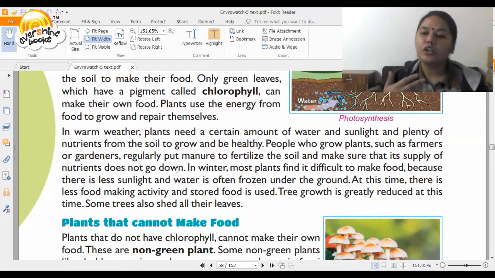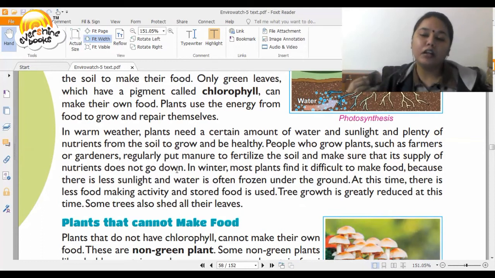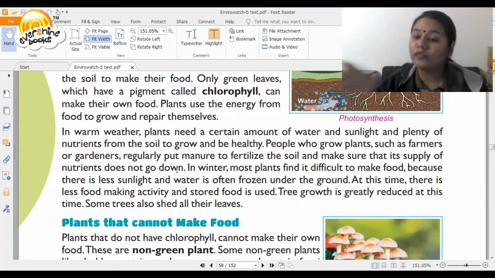So it is like you eat different kinds of food on a daily basis to keep yourself healthy. So maybe you drink milk, maybe you consume things like poha or maybe oats. Why do you do that? To keep yourself healthy. So for the plant to be healthy, proper soil is a prime requirement, and that is the reason that people who grow these plants ensure that the quality of the soil is very good.